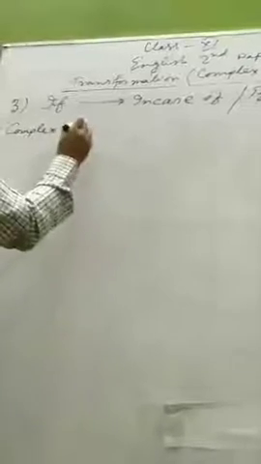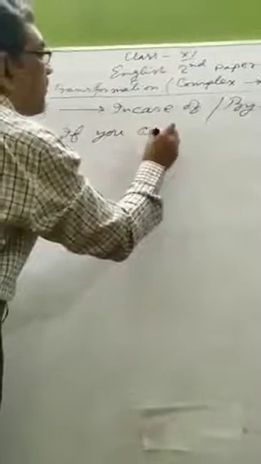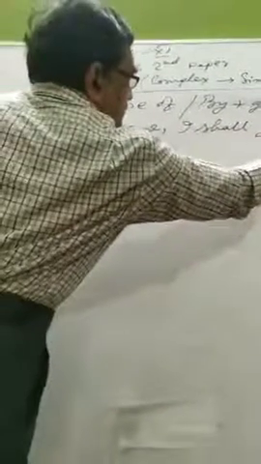I am giving you an example. If you come, I shall give you a book.